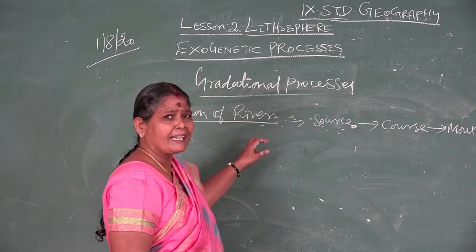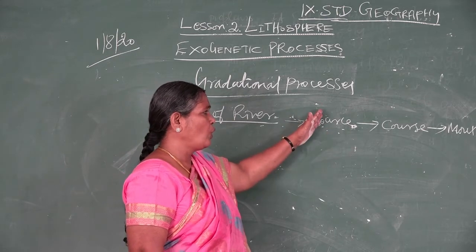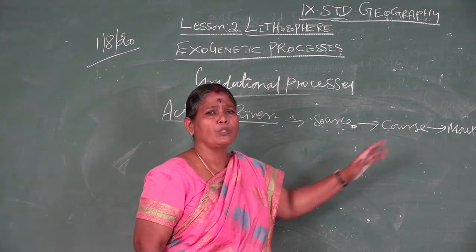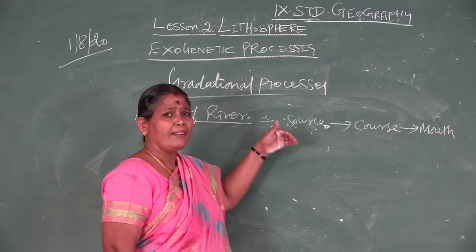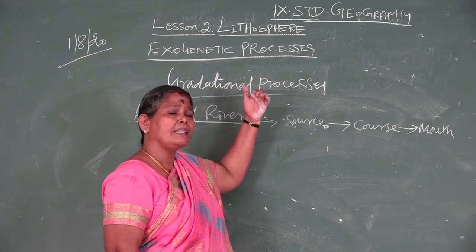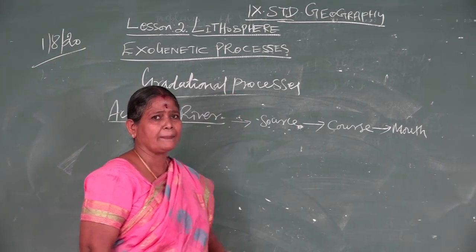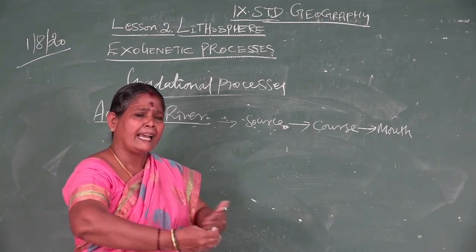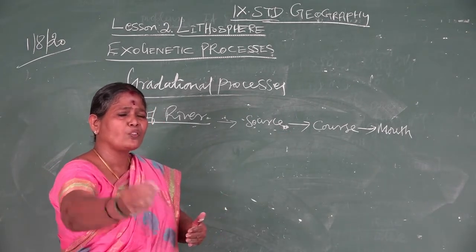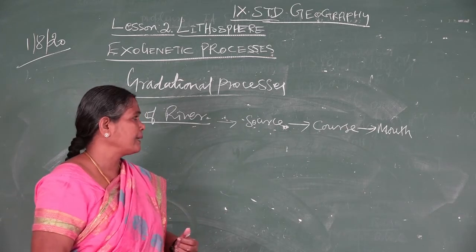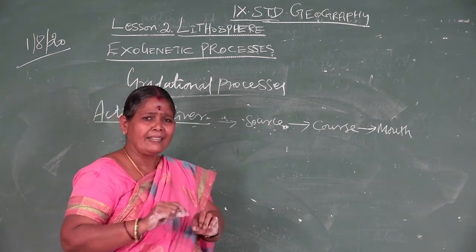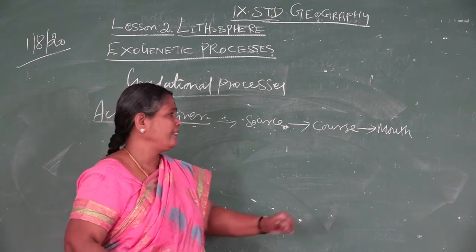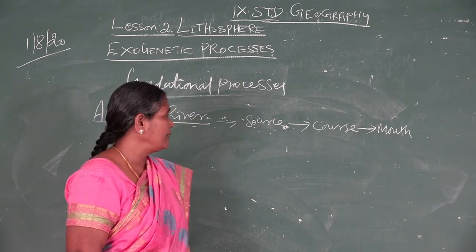So the river has three parts: source, course, mouth. Source is where the river originates in the mountains or plateau region. Course is the length and area the river flows. Where the river drains, that place is called the mouth of the river.